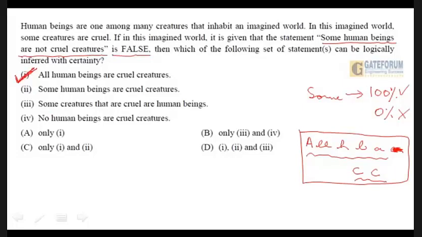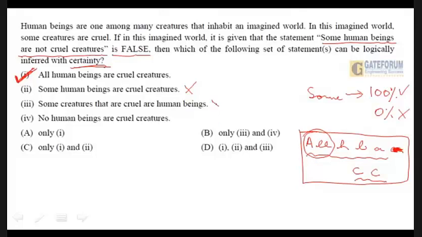In the exam hall, we would not waste our time in looking at the others. But then this is practice ground, so let us look at them. Some human beings are cruel creatures. No, all human beings are cruel creatures. That comes out to be the truth, so this cannot be perfectly all right. Means certainty is not there. Some creatures that are cruel are human beings. Well, nowhere it has been said so, right? I mean, the other creatures are cruel. Nothing has been said.